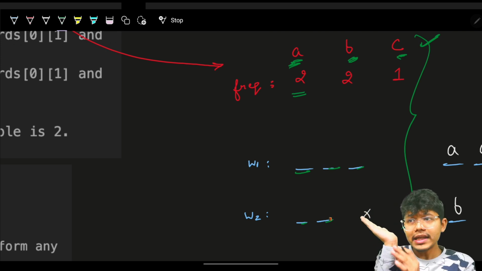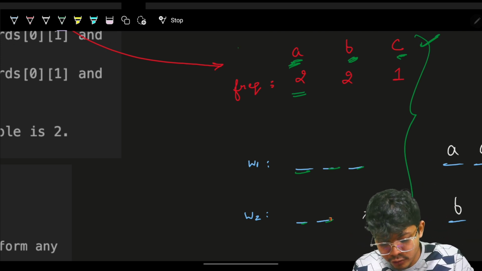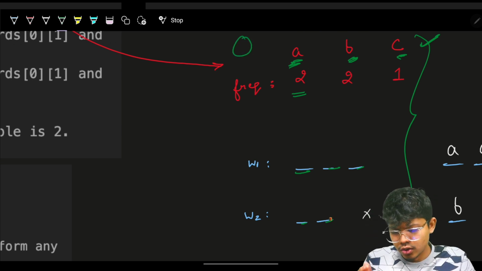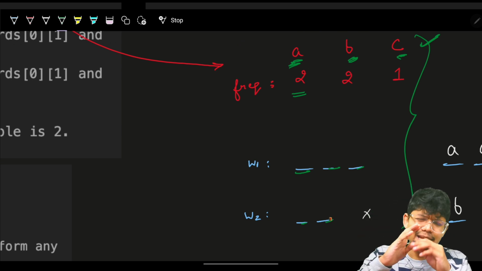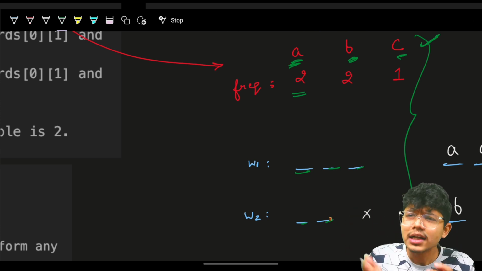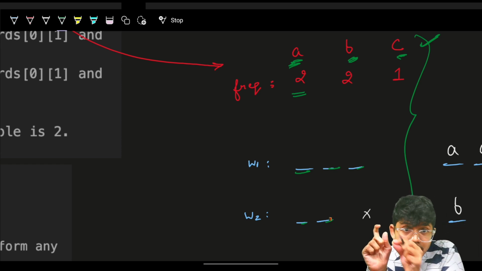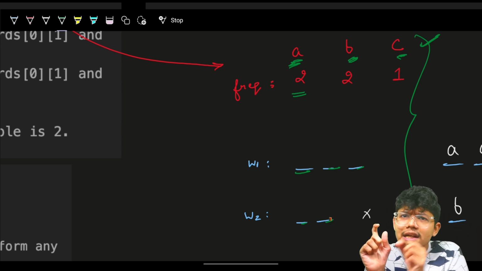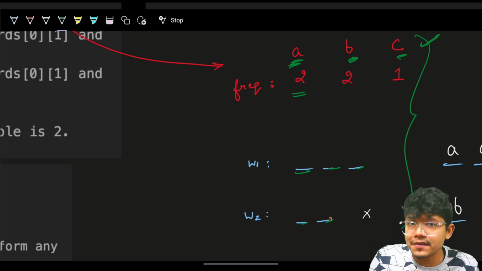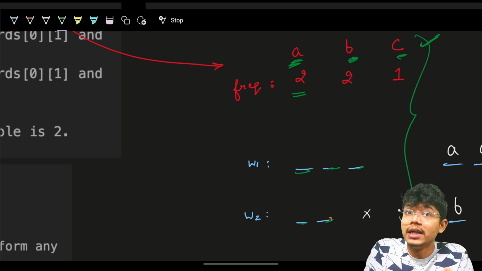Again, I have 26 characters, but any number of characters you want, you can have. It's not specifically required to be 26 characters. I just want that character, and I need to have a pair for it, which means I need to know the count of that specific character. That's it. I don't need to know the location, because I will decide the location myself, since I want to make it a palindrome.